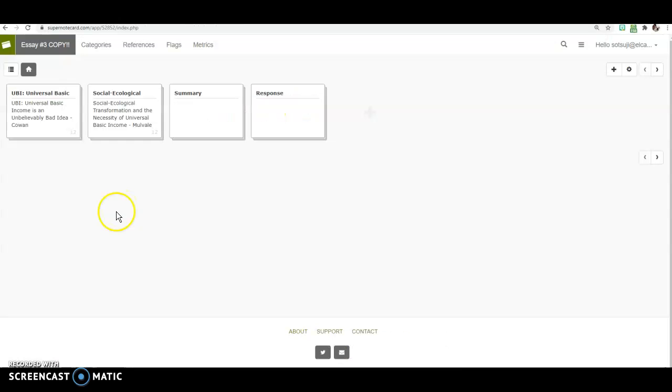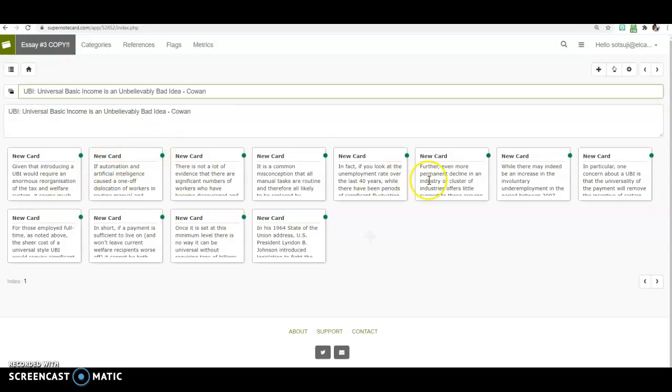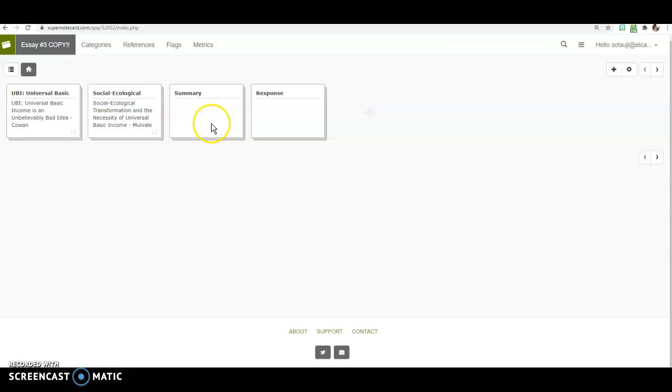Now the next step is where it gets a little bit confusing. Now that you have all of these great quotes, you're going to try to figure out what quote best fits in your essay number 3.2. Remember, you should have anywhere from 20 to 40 quotes, and there's no way you're going to use all 40 quotes in your essay number 3, because essay number 3 is only going to be 2 pages. What you're going to be doing is finding about 5 quotes that you really like and that you want to highlight in your essay.